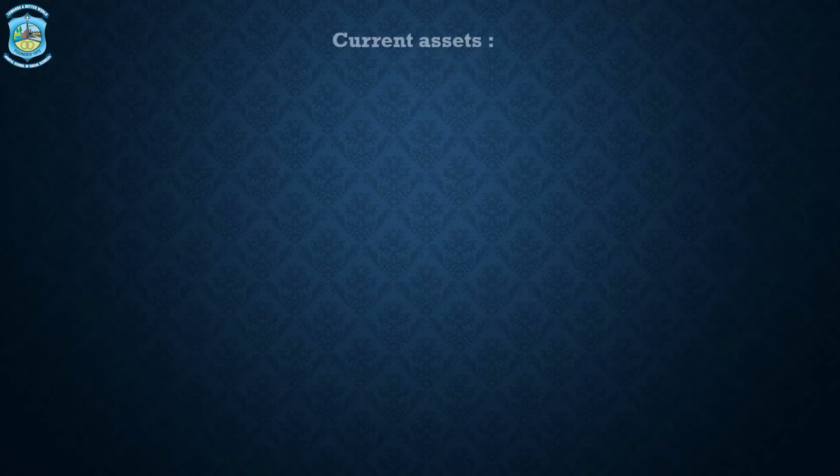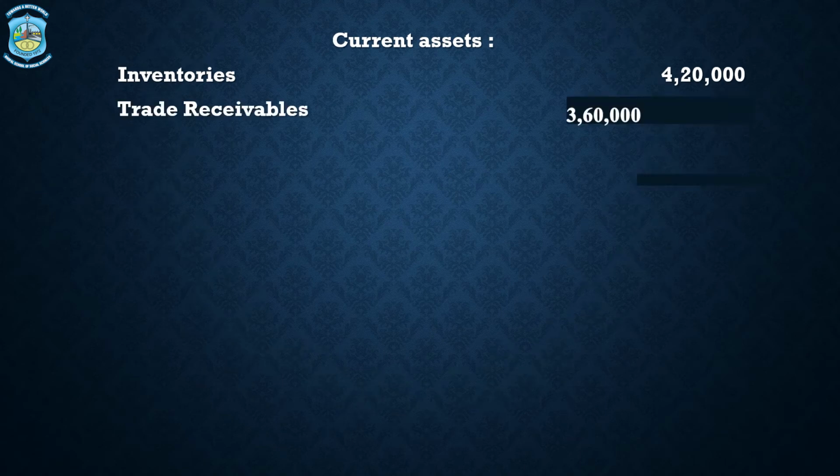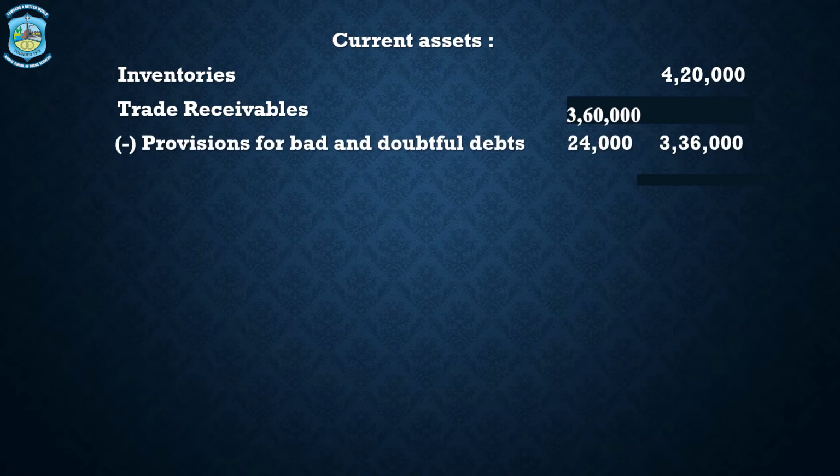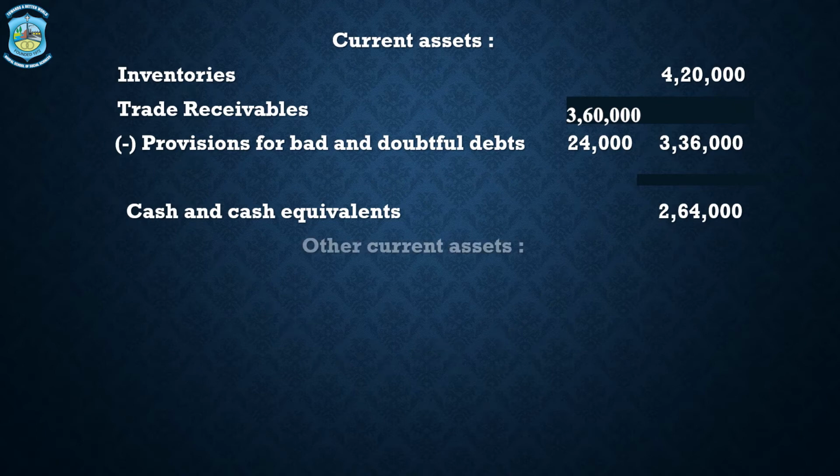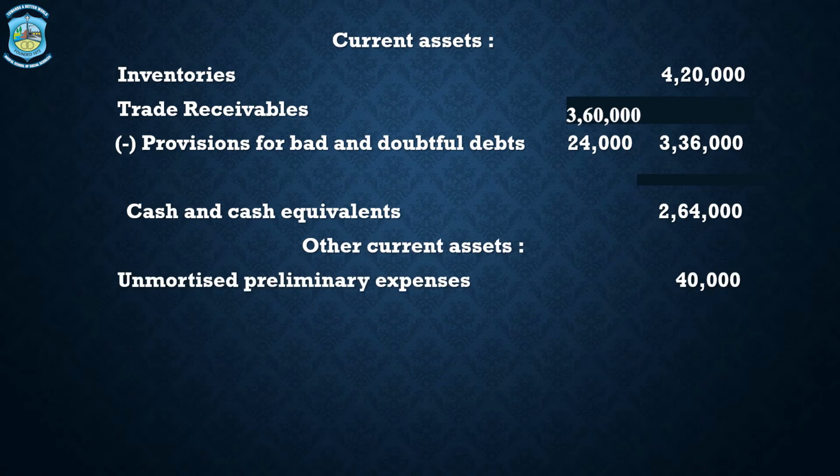Next is current assets. Under current assets we have inventories amounting to rupees 4 lakh 20,000. Next is trade receivables with an adjustment for provision for bad and doubtful debts of 24,000, and the resultant amount is 3 lakhs 36,000. And the next is cash and cash equivalent, that is amounting to 2 lakh 64,000 rupees. And there is one more asset, that is other current assets, that is unamortized preliminary expenses of 40,000, and this makes the assets total as 27 lakhs 80,000.